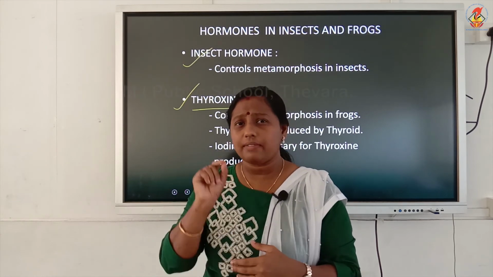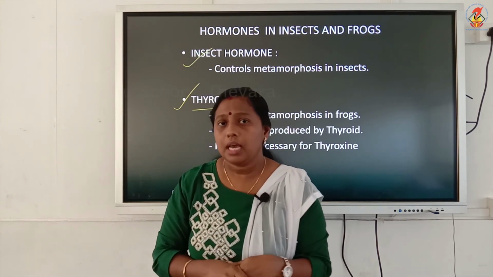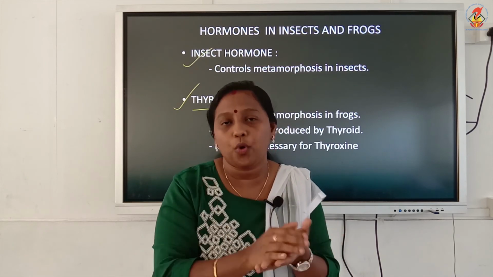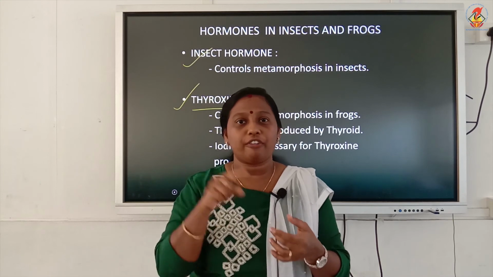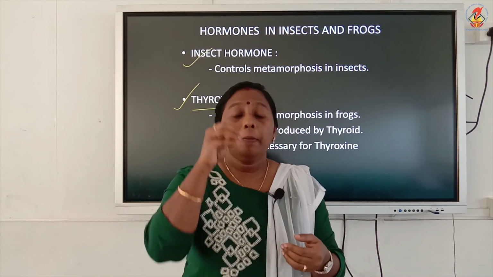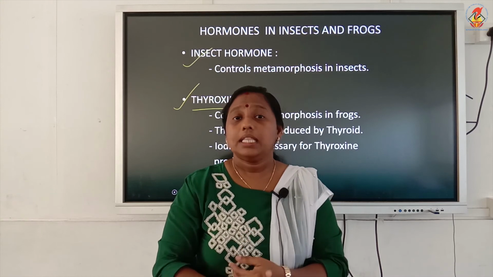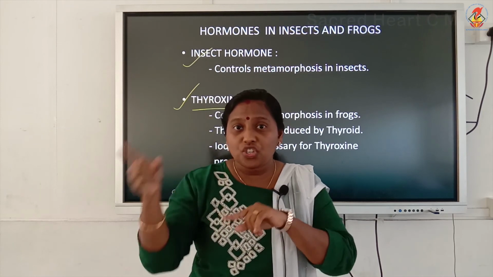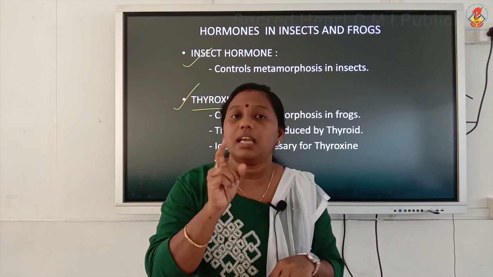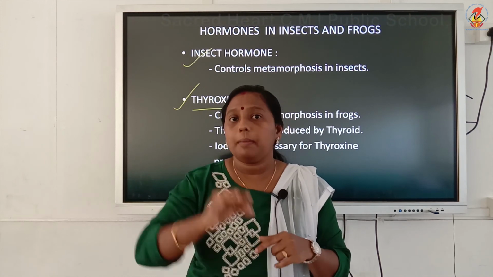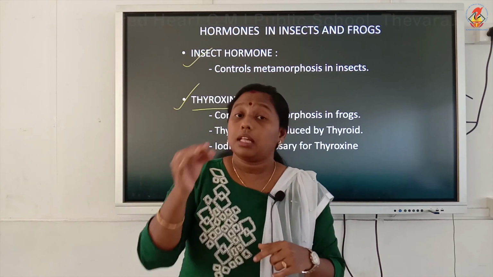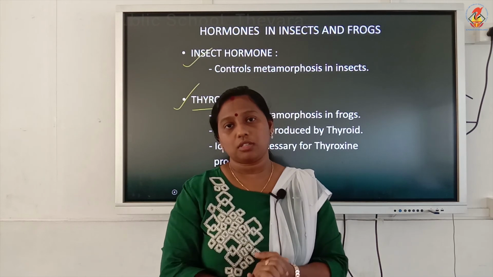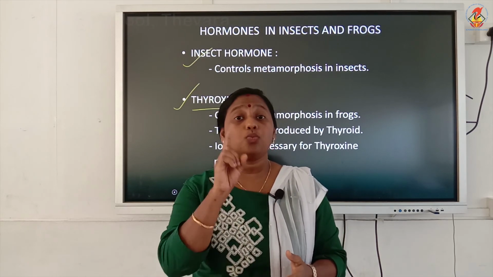Now, this thyroxine has some importance in the case of frogs. In the life cycle of a frog, the egg hatches into a tadpole. The tadpole lives in water only. This tadpole has to change into an adult frog. For this change to happen, thyroxine is very essential. A tadpole will become an adult frog only if the thyroid gland of the tadpole produces enough of the hormone thyroxine. Now, there is one condition for this.